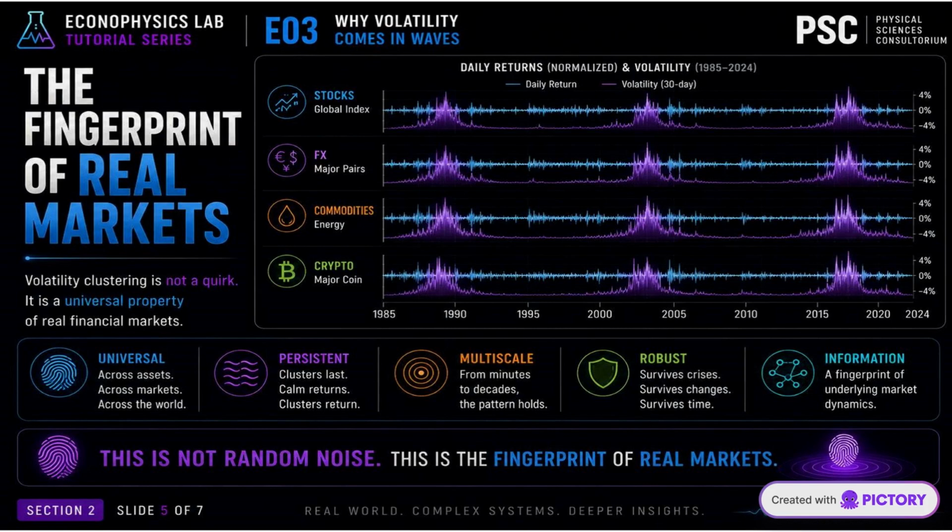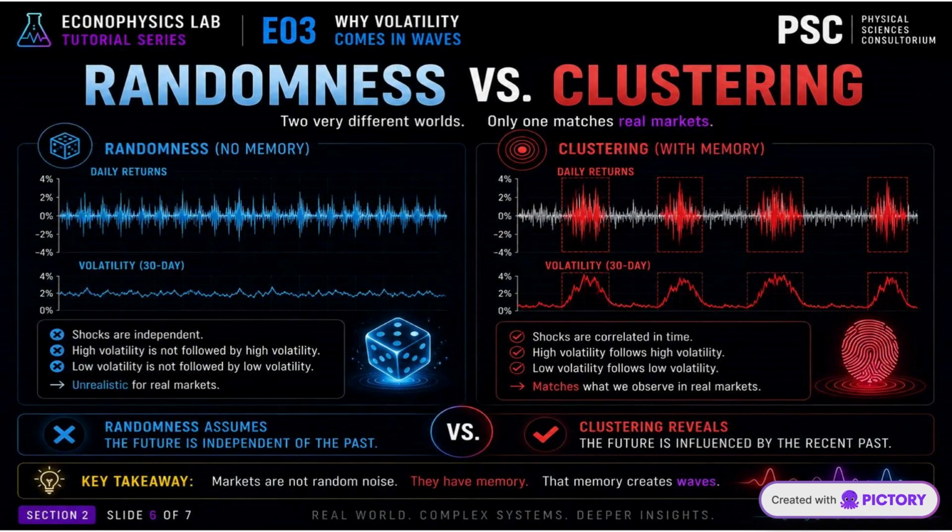Volatility clustering is not a quirk. It is a universal property of real financial markets. Across assets, across timescales, clusters return. This is the fingerprint of real markets. Randomness and clustering. Two very different worlds. Only one matches real markets.